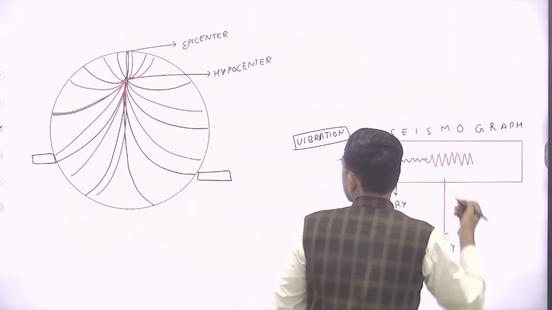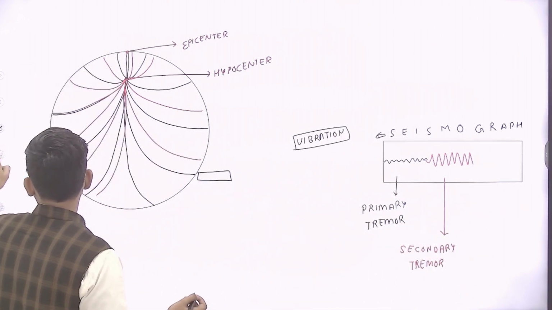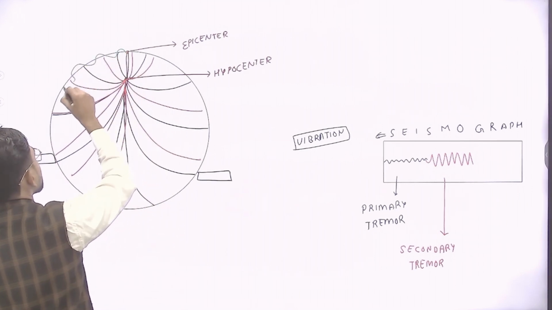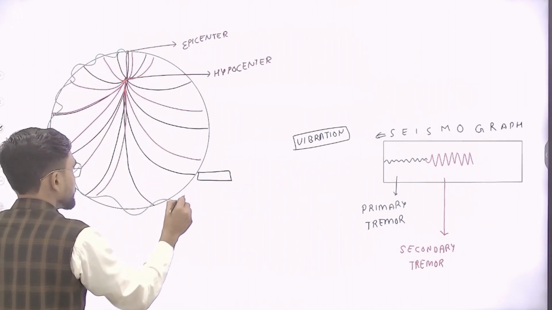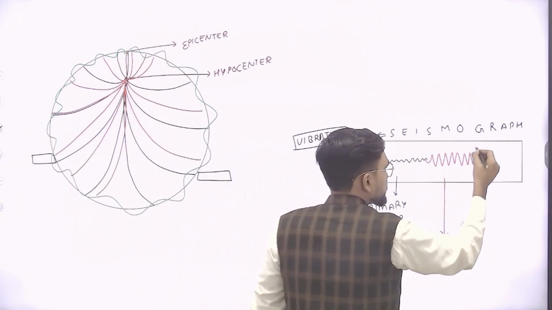And after these two vibrations, there is a massive vibration that occurs on the earth surface, and these waves move all along the earth surface. It's called the major tremor.